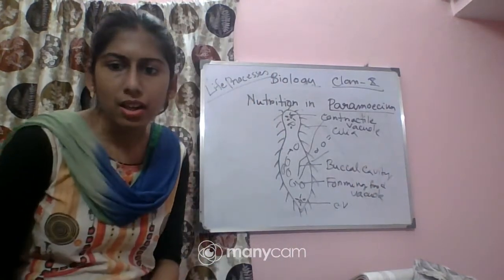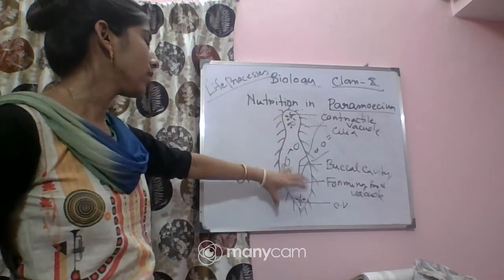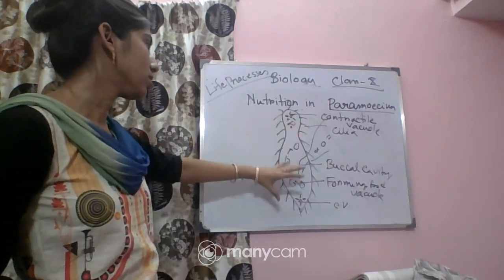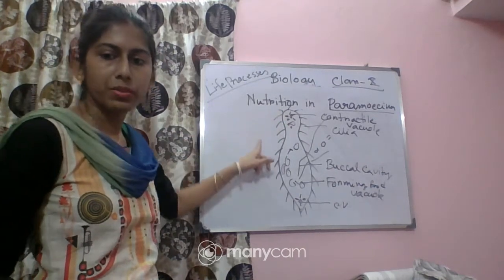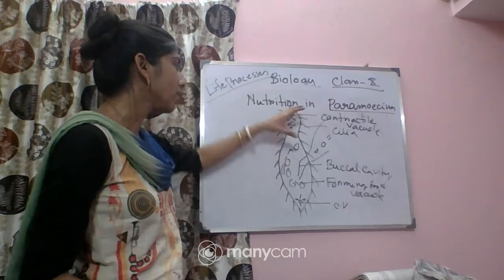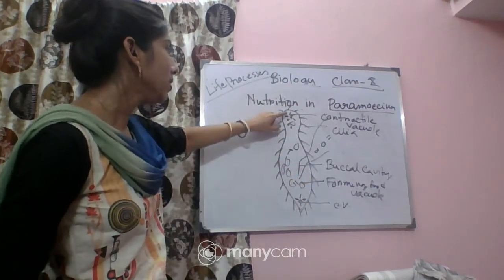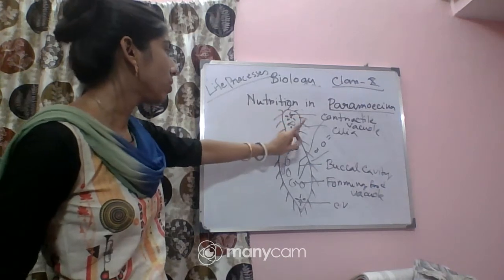So this is the rough diagram of a paramecium. Paramecium looks like a shoe sole. The body is shoe sole shaped. Outside the body of the paramecium, some projections can be found, which are small finger-like projections called cilia. And at the tube end, we will find the contractile vacuole.